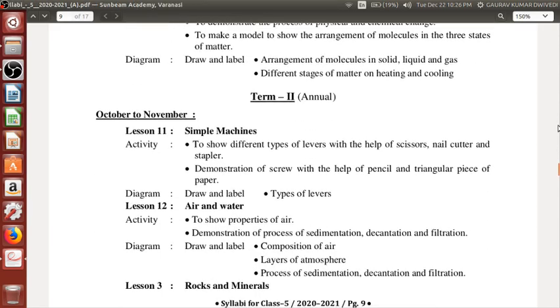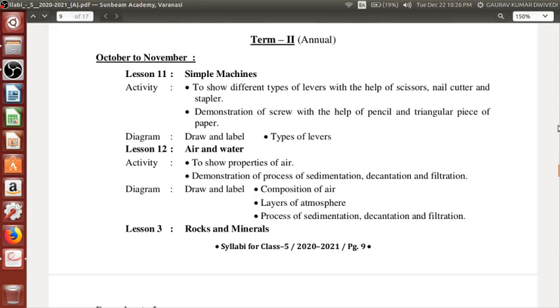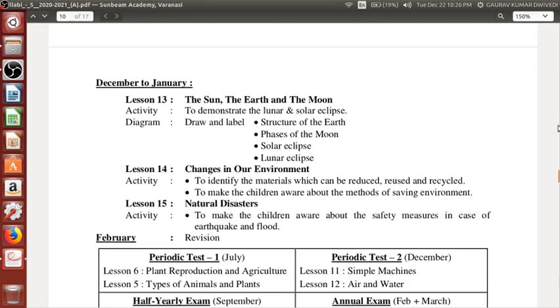So just after this chapter, that is Term 2 annual. After this, the Sun, the Earth and the Moon. First the structure, the diagrams which we are going to draw here. I'll be telling you what diagrams we have to draw, and at the same time solar eclipse, lunar eclipse and everything. The next chapter is Changes in Our Environment.